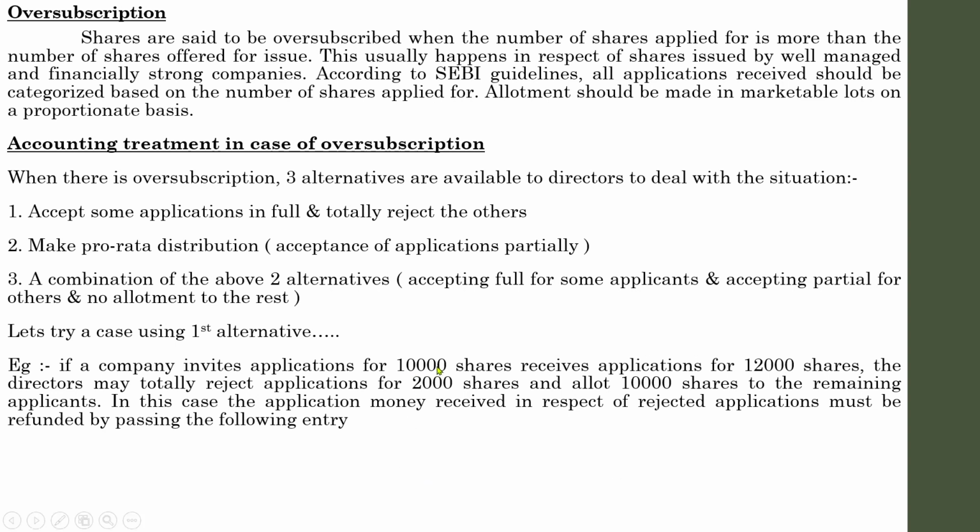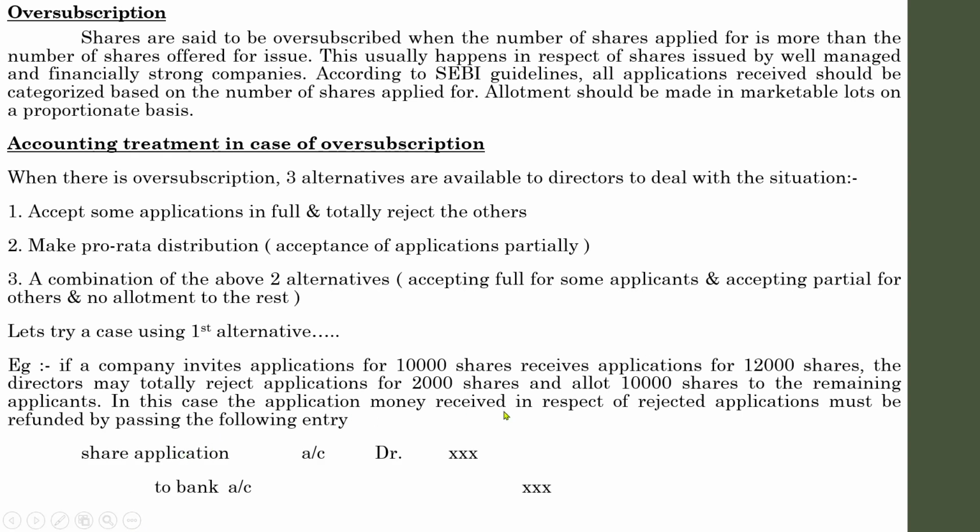See, 10,000 issued, received 12,000, excess was 2,000, and the company easily rejects the 2,000 shares, and allots only 10,000 shares to the remaining applicants. In this case, the application money received in respect of rejected applications must be refunded by passing the following entry. I hope you know the entry with regard to refund, we have learned it at the beginning of the issue of shares module. So the entry will be share application account debited to bank.